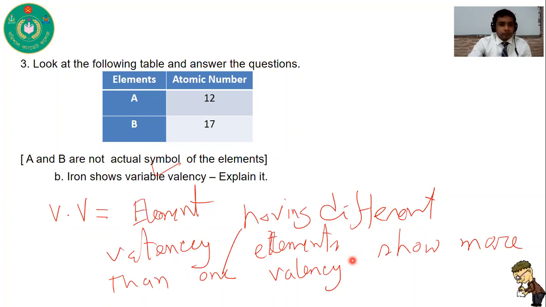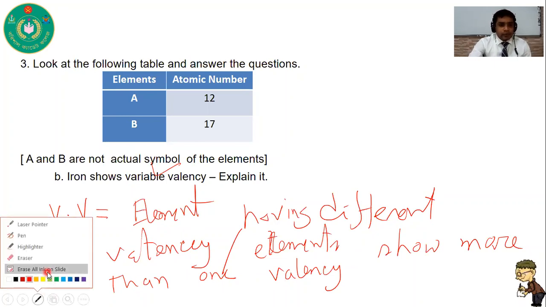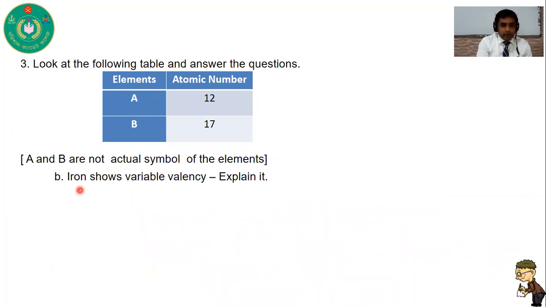Here I set an example: iron, Fe. Its atomic number is 26. It has one valency of 2 and another valency of 3.